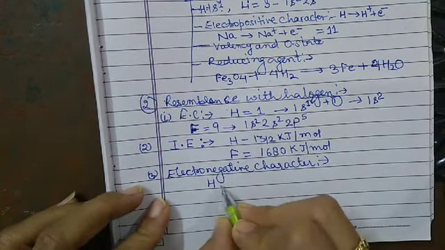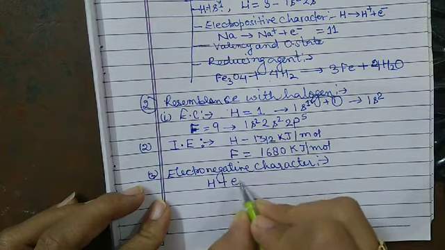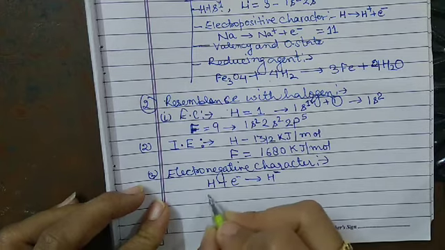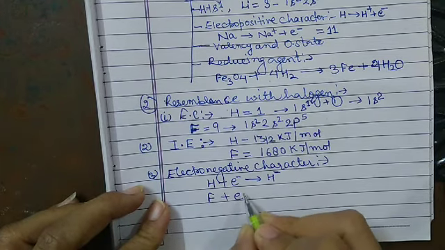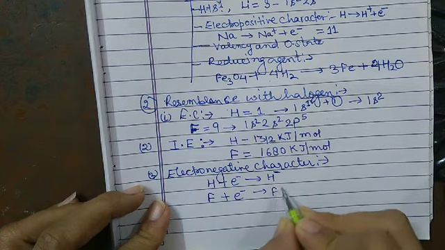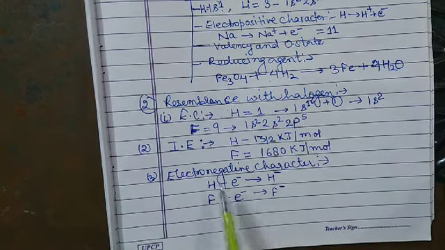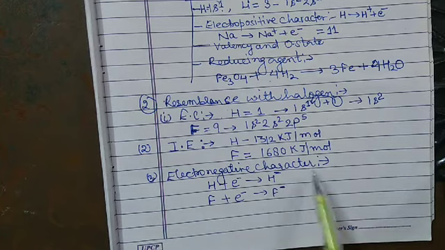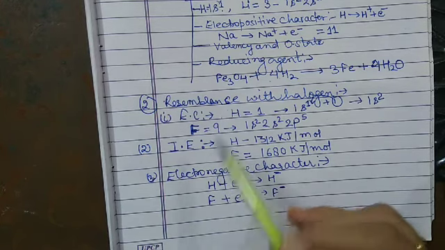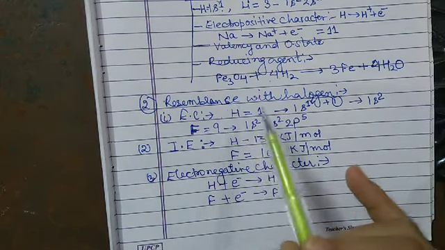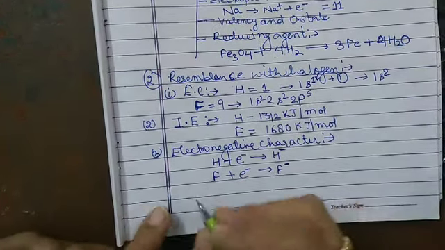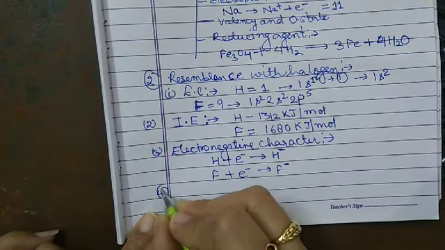So when hydrogen accepts one electron, it becomes H minus, same as fluorine: when fluorine accepts one electron, it becomes F minus, or F negative. Both are anions. This is the anion of hydrogen and this is the anion of fluorine. So this is the electronegative character, and this is one of the important resemblances between hydrogen and the halogens.